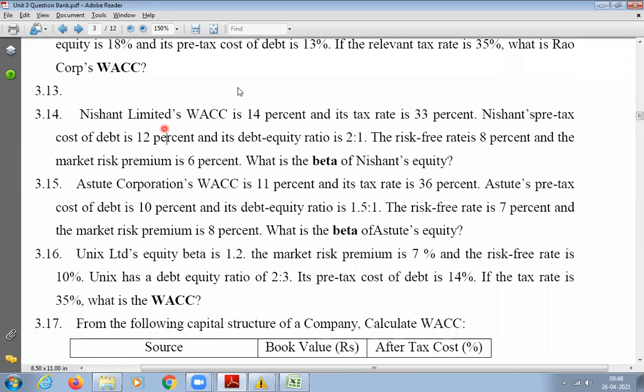Question 16, I want someone to read. Please read. Minu is there. Minu, can you read? Minu Rosie Varghese, can you read the question?